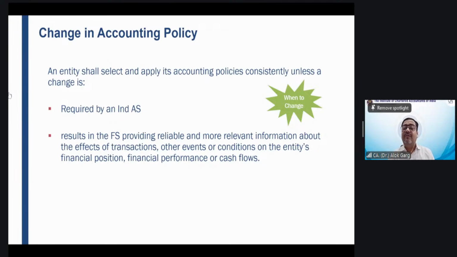Now, you remember we have spoken about three aspects in change in accounting policy. Number one, when to apply a change in accounting policy, when to change. Standard, you tell me when to change in accounting policy.